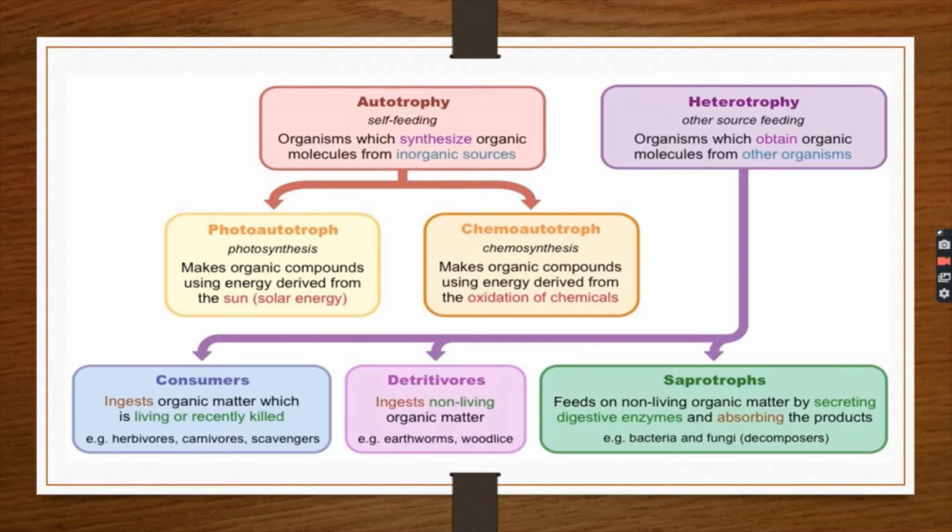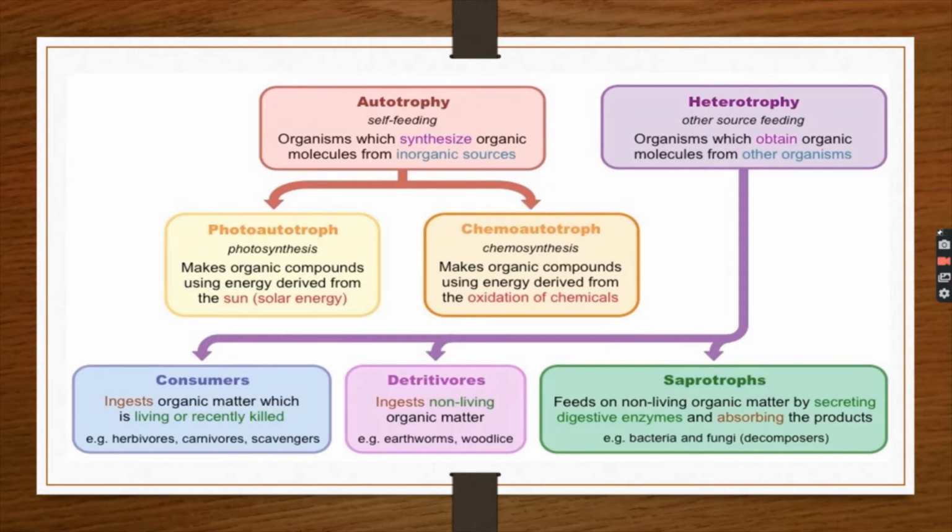Autotrophic is then categorized into two. One is photoautotroph, the other one is chemoautotroph. Photo means light. Sun is light, okay? Making organic compounds using energy derived from the sun is called photoautotroph. It is also known as photosynthesis. What is chemosynthesis? Making organic compounds using energy derived from oxidation of chemicals.